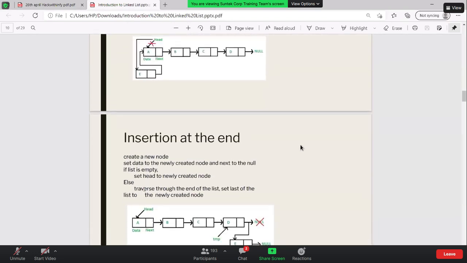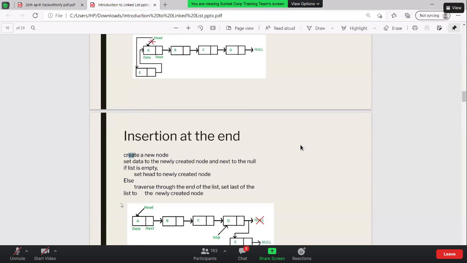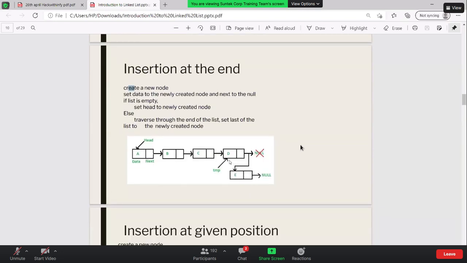If you have a look at the insertion at the end, it's basically creating a new node. Once I create a new node, set the data to the newly created node. Now this node should point to null. If the list is empty, which is a special case, set head to the newly created node. If it's not empty, I need to traverse because I don't have indexing. There is no way I can reach the end directly. So I need to start traversing from here. I will go here, here, here, here, here, and then I will reach this point, the end of the list.